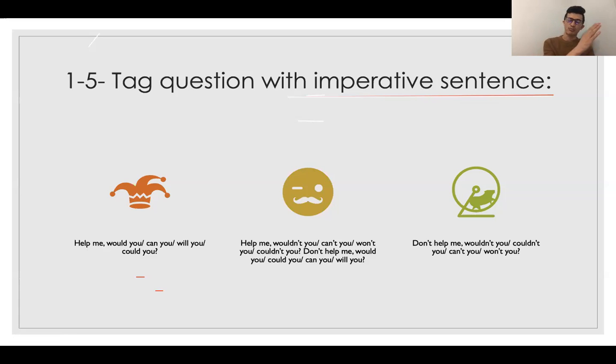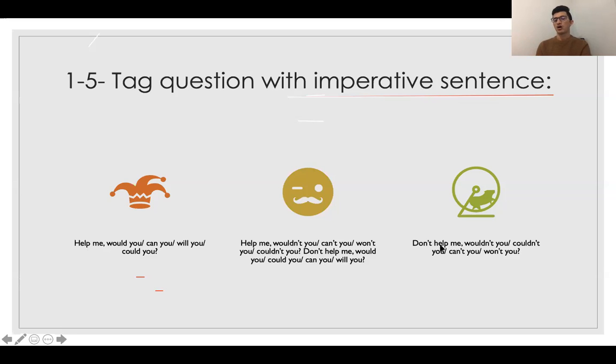You can use positive formula or negative formula for imperative sentences. Doesn't matter. It depends on your expectation and your feeling. Don't help me. Wouldn't you? Couldn't you? Can't you? Won't you?